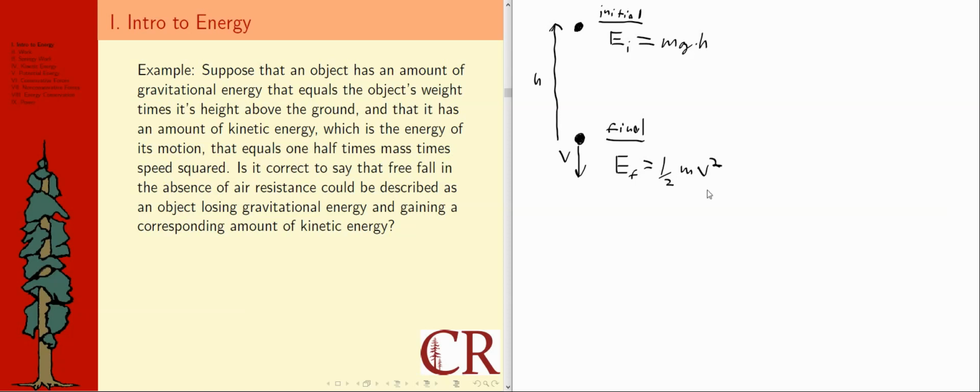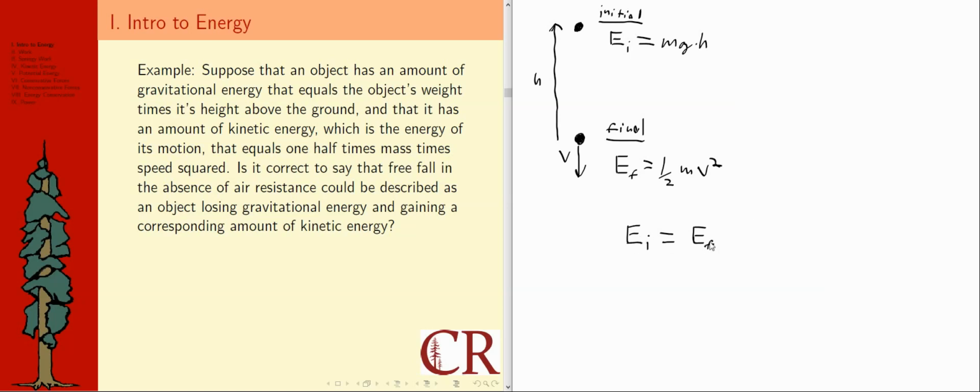Both of these formulas, by the way, are going to be in our box of tools for doing energy problems. But again, the question is saying, is it correct to say all this about free fall? Well, how do you know? The way that we're going to look at this is we're going to make the claim that these two formulas represent all the energies that are there for this process. So they're all there is to keeping score in that sense. And if there is no energy added to the system or energy lost to the outside, I could make the claim that the initial energy should equal the final energy.